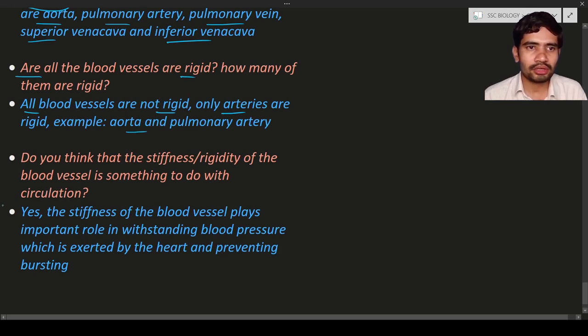Do you think that the stiffness and rigidity of the blood vessels has something to do with circulation? Yes, the rigidity and stiffness is required. They play an important role in withstanding the blood pressure exerted by the heart and also in preventing bursting. If the arteries do not have rigidity, stiffness and thickness in their walls, what happens? They will burst due to the pressure. To prevent such a disaster, they have stiff and rigid blood vessels.